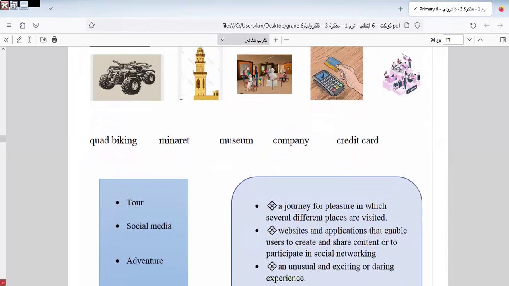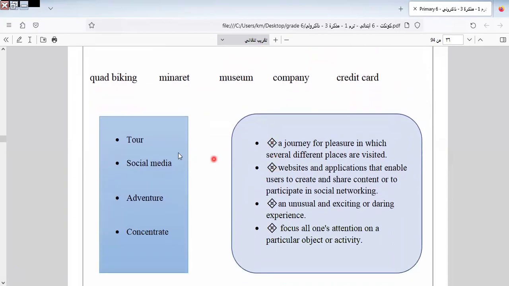And when you ask your parents about the credit card, you can say we use it to have money, to take money, with this card. Here we have tour. What's the meaning of tour? A journey for pleasure in which several different places are visited. We have tour, we have journey, we have trip. All of these words mean the same, going to different places and visiting them, okay?